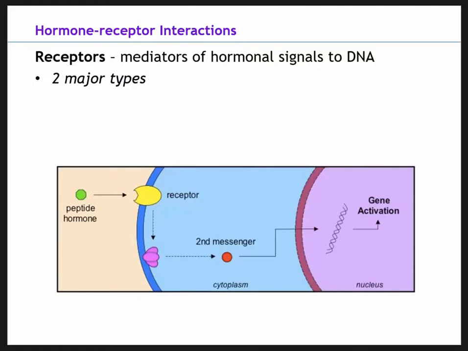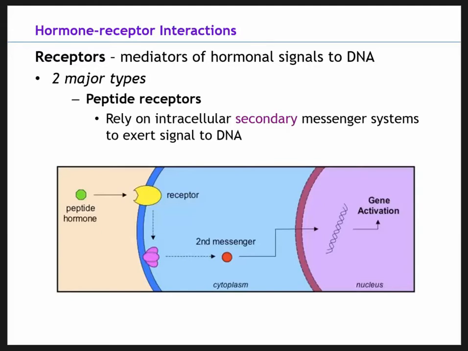We said we have two types of hormones. Well, we actually have three, but the two main types are peptides and steroids. We're going to talk about peptide receptors first, and then steroid receptors. We already know what a receptor is.